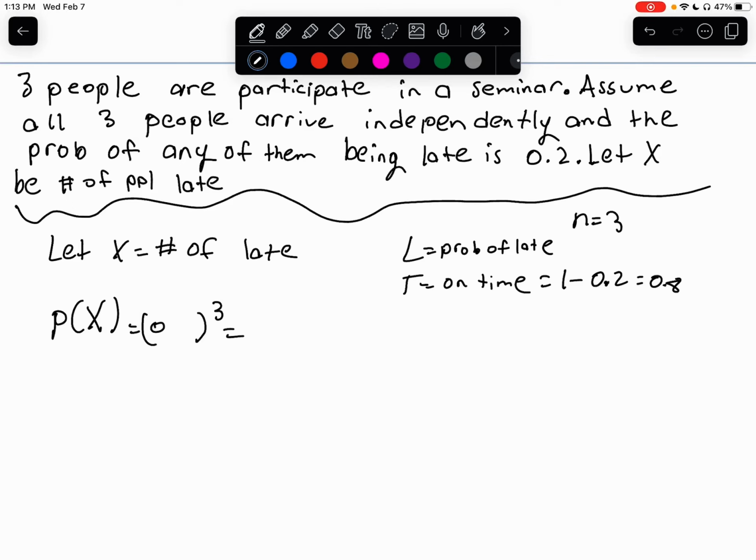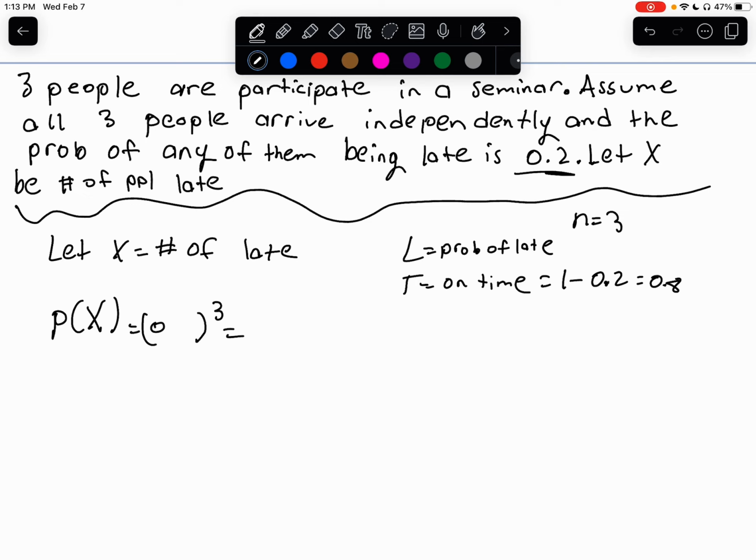So in this problem, we have 3 people participating in a seminar, and we assume all 3 people are driving in 3 different cars, so they're independent. And the probability of any of them being late is 0.2 or 20%. So we're going to let X be the number of people late.